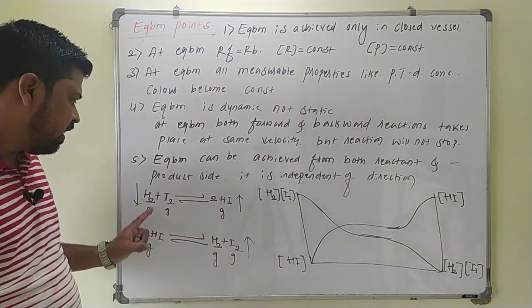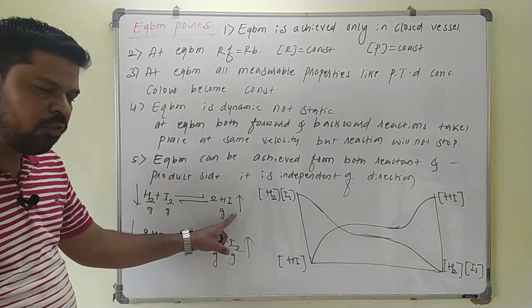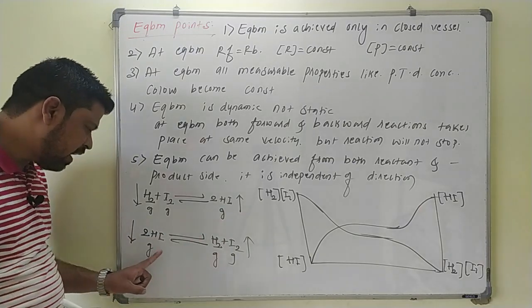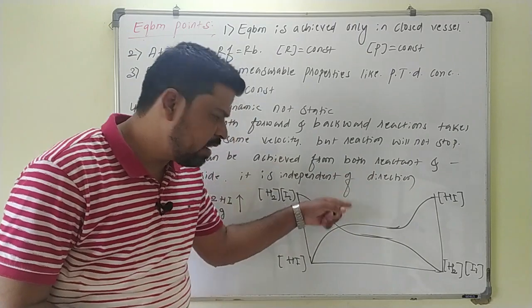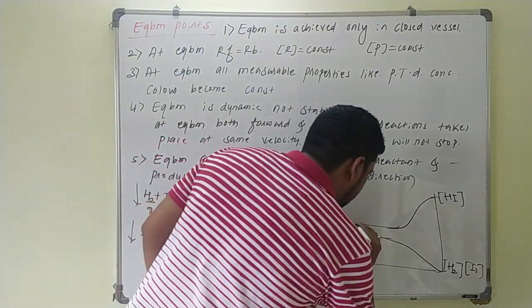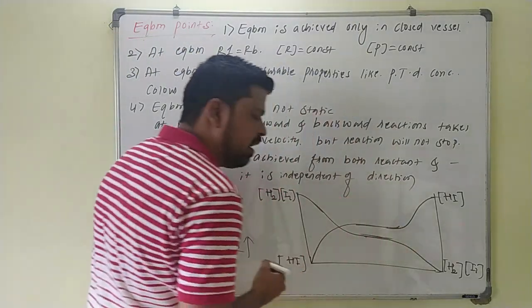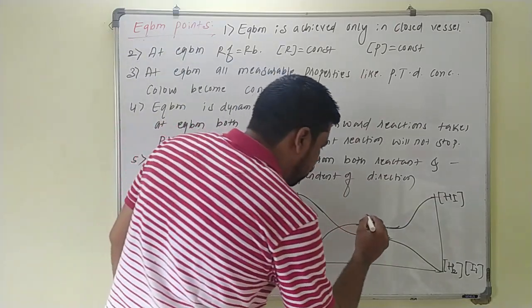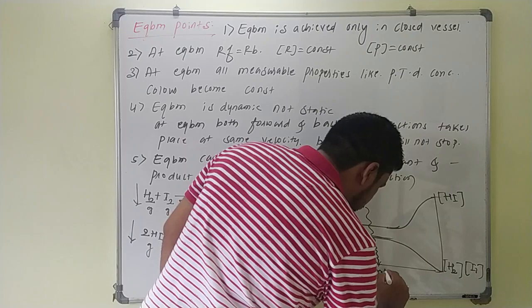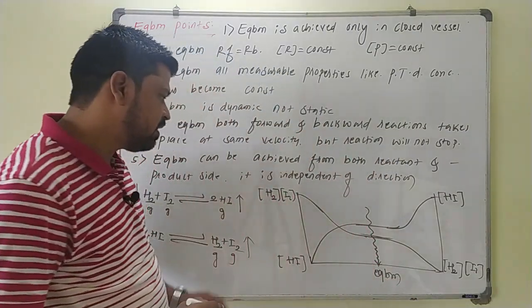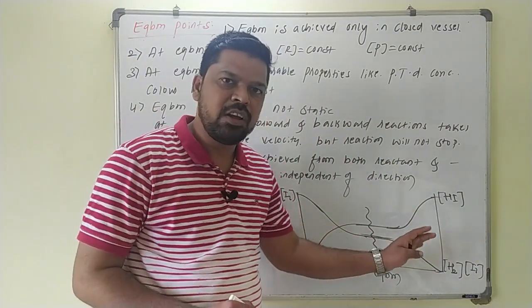See here, you can start the reaction from H2 and I2 and go for HI, or else you can start the reaction from HI and reach H2 and I2. So in both directions equilibrium will be achieved. This point where the concentration of reactant as well as product becomes constant will be taken as the equilibrium point.